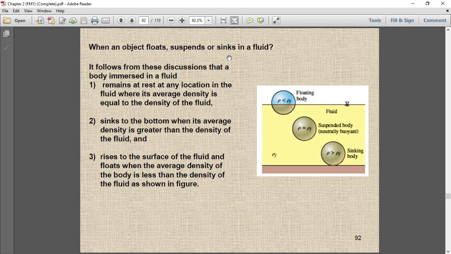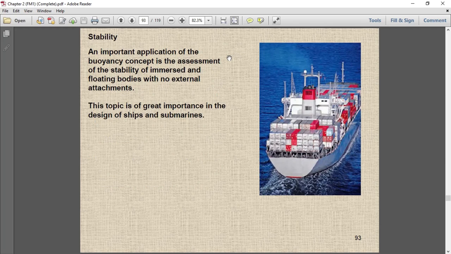Let's move on to the other topic, that is stability. What is stability? An important application of the buoyancy concept is the assessment of the stability of immersed and floating bodies with no external attachments. This topic is of great importance in the design of ships and submarines.